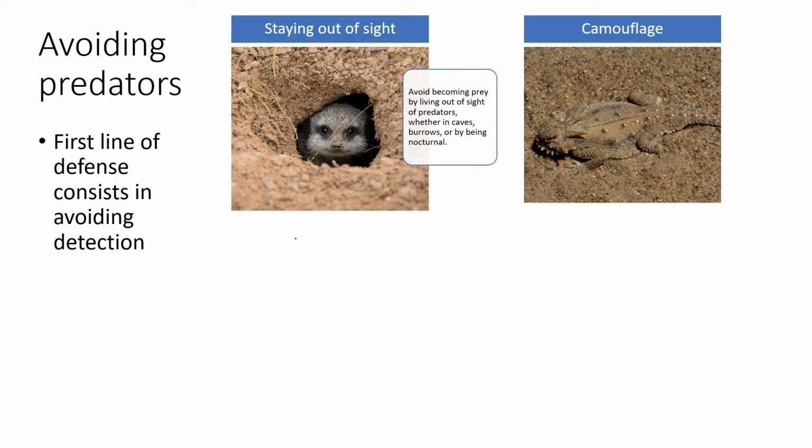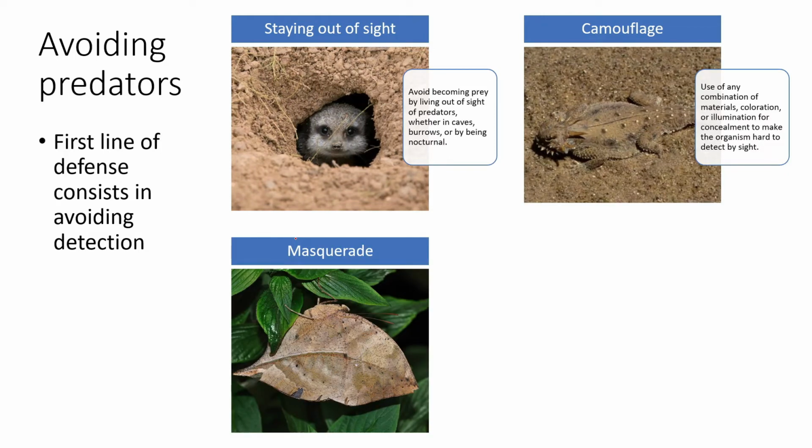Then comes camouflage. Camouflage is studied very much, and it is the use of different kinds of backgrounds to hide themselves. So it is a combination of materials. It can be coloration, it can be illumination. We'll be studying that in detail as well. Then there is masquerade. Masquerade is looking like something which is not eatable. It can be dead leaves, which are not eatable, or something which is not proper or dead, like that.